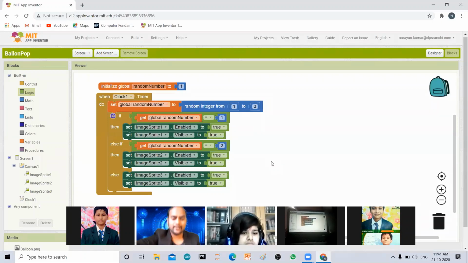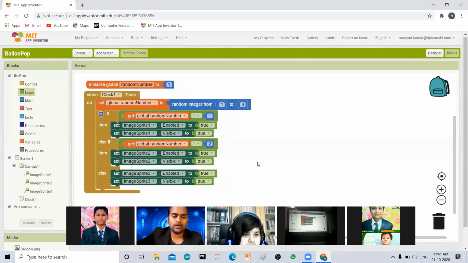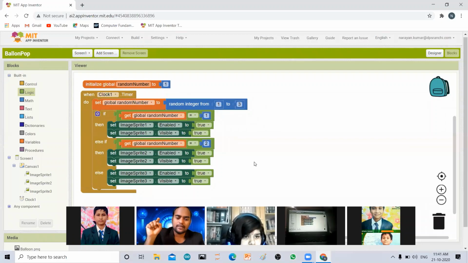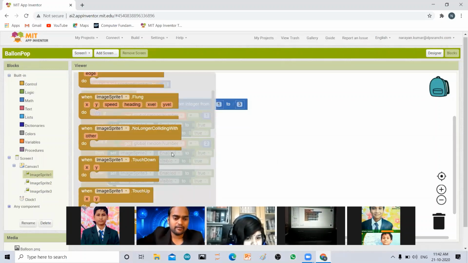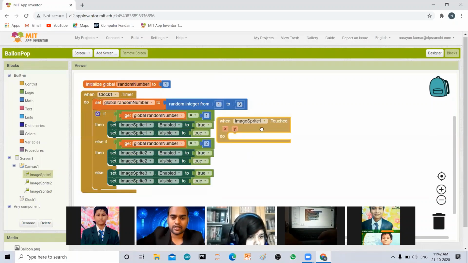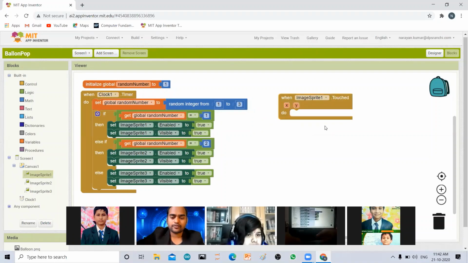But let me change the program again. Next I want that when the balloons are falling down, if I touch a balloon, it should disappear and it should start falling again. This is what I want. So I will go to image sprite 1, and I will say when image sprite 1 dot touched. Whenever this is touched, what should happen? First of all, this image sprite should go back to its initial position, and it should disappear, right?